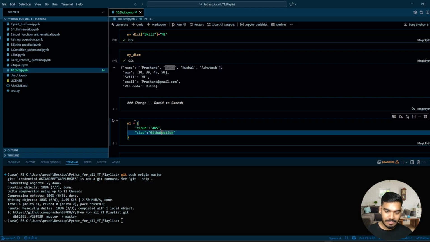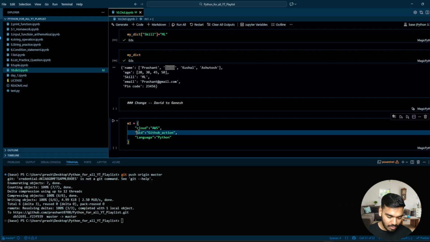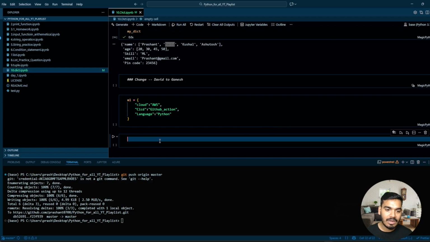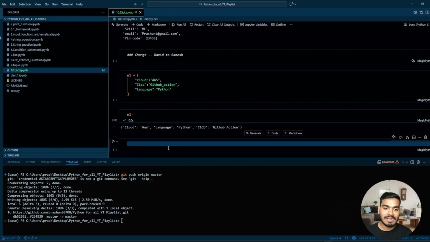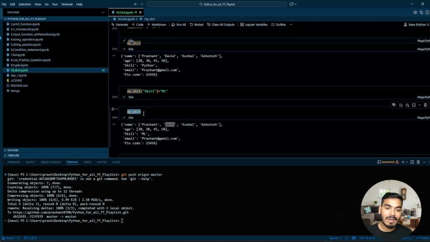And over here I'll pass language, let's say Python. So now what I want is for this dictionary to be appended to my first dictionary. So first let's execute this. So this is my dictionary. So how do you append it into your first dictionary, that is my dict?